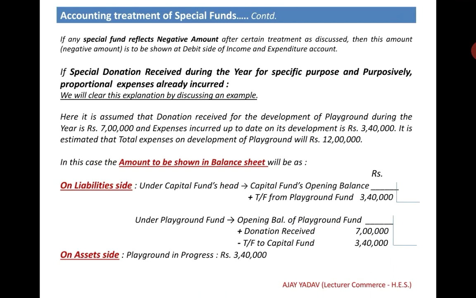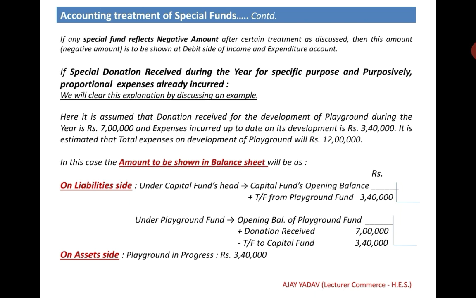We will add rupees 3,40,000 as transfer from playground fund in the opening capital funds balance. Then under playground fund we will add rupees 7 lakh as donation received and we will deduct rupees 3,40,000 as transfer to capital fund from the opening balance of playground fund, and then it will be shown on the liability side.